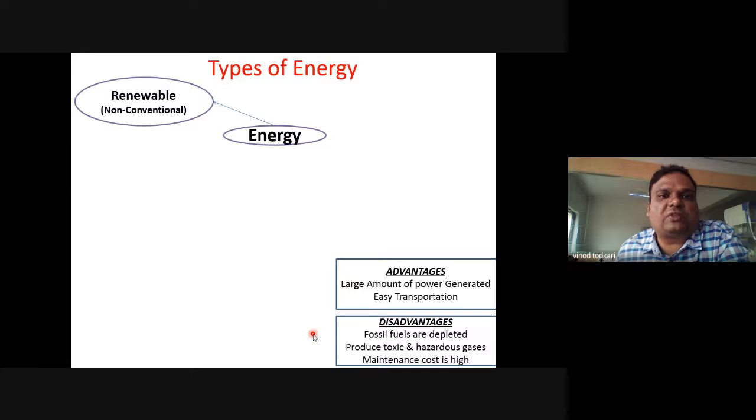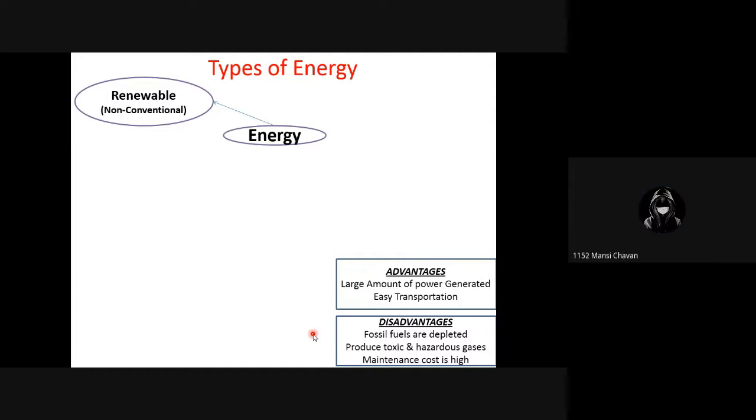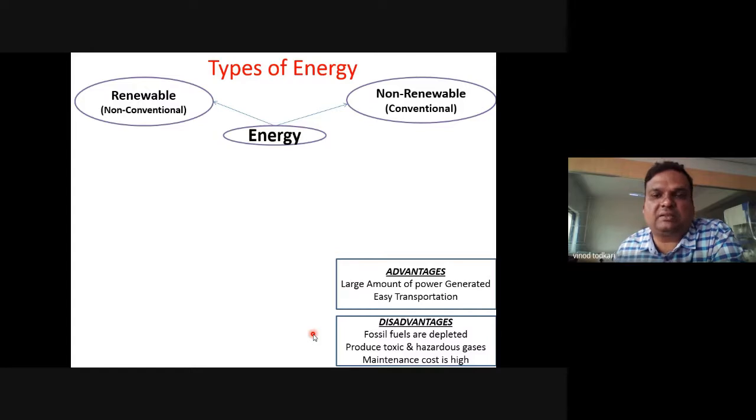Renewable is also called non-conventional. Tell me why it is called renewable. Tell me only one thing: is renewable a finite source of energy or an infinite source of energy? Infinite. Correct, it will be infinite.